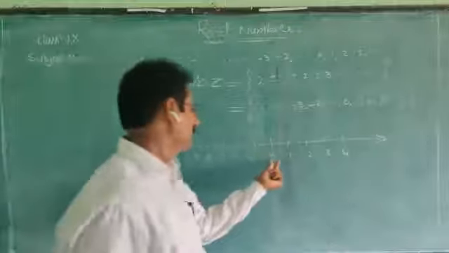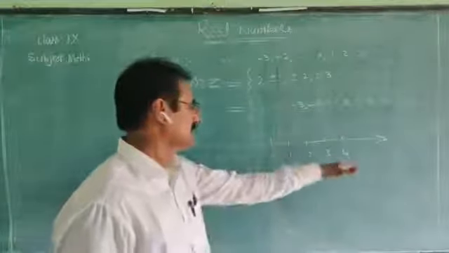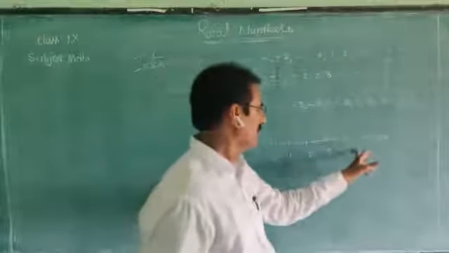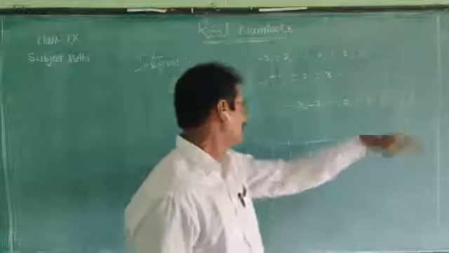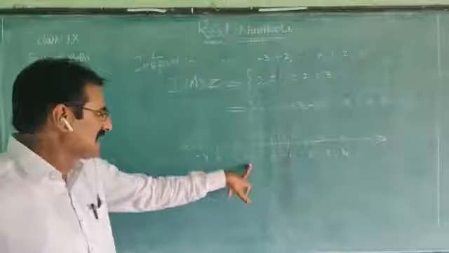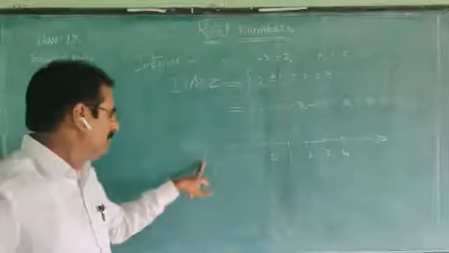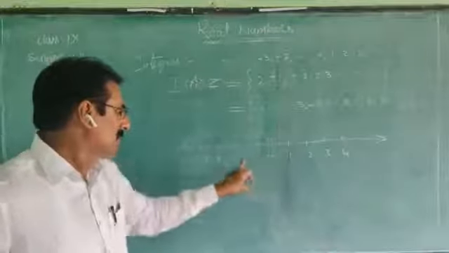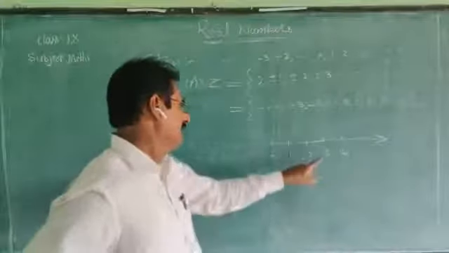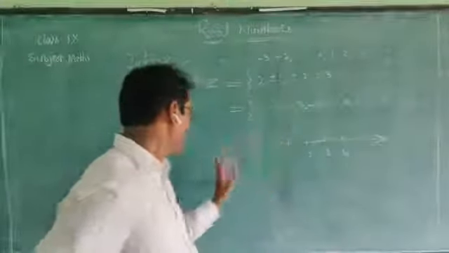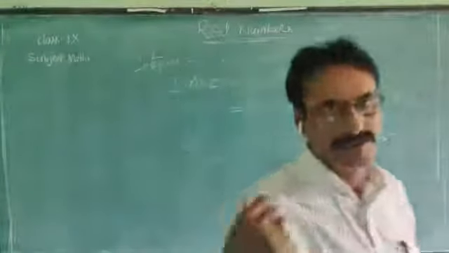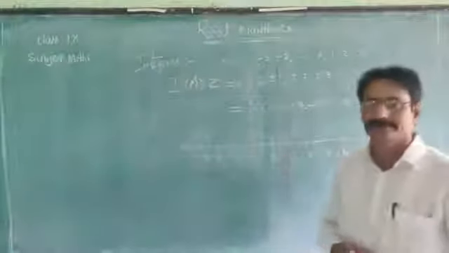Generally, we take the 0 in the middle of the line, and on the right side the positive natural numbers, on the left side negative numbers. That means on this side after 4, 5 is there, 6 is there and so on. This side -1. When we observe this one, -4 is less than -1. -4 is less than 0. -2 is less than 2. -2 is less than 1. And 3 is greater than -1. It is the integers number line.